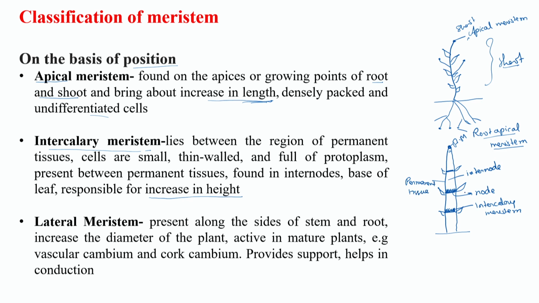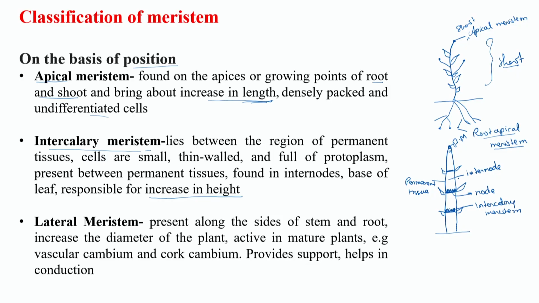So intercalary meristem is basically part of apical meristem, undifferentiated, unspecialized, growing and dividing cells which are left behind, and the rest of the meristem continues to grow and form permanent tissue, and these meristem cells get trapped in between these permanent tissues.